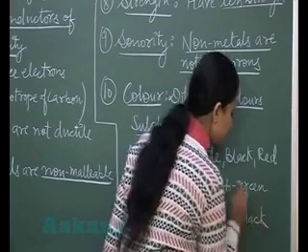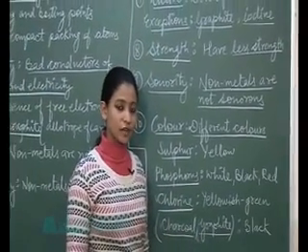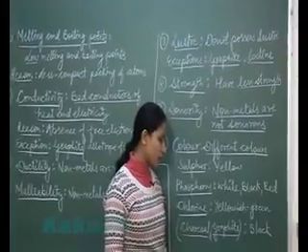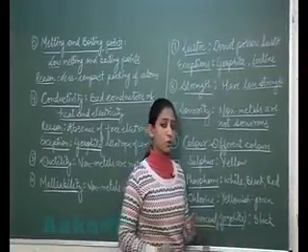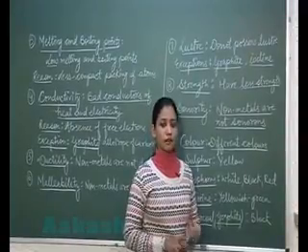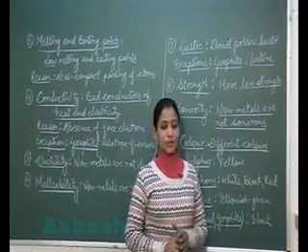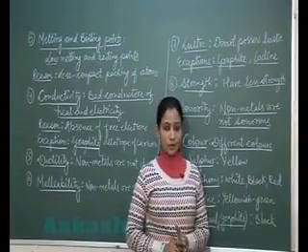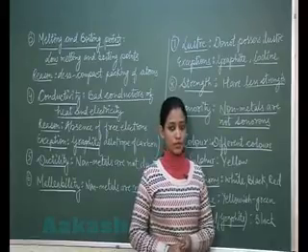So here clearly we can see that non-metals are present in different colors: sulfur in yellow color, chlorine in greenish yellow color, charcoal and graphite in black color, and phosphorus, whose allotropic forms are present in different colors: white, red, black, etc. So students, these were the physical properties of non-metals. I hope these physical properties are clear to you. Next we will study the chemical properties of non-metals.